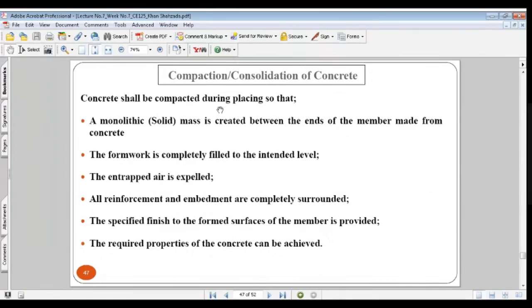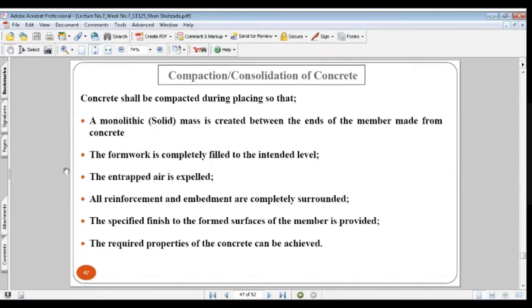Now the next is, concrete shall be compacted during placing so that a monolithic, meaning solid or single mass, is created between the ends of the member made from concrete. If you are making a beam, like you have this beam, then the concrete in this whole element, in between this end and this end, is monolithic, the same as a single mass. You have placed the concrete in one go in this member, so it will work as a monolithic, one solid mass. The formwork is completely filled to the intended level.